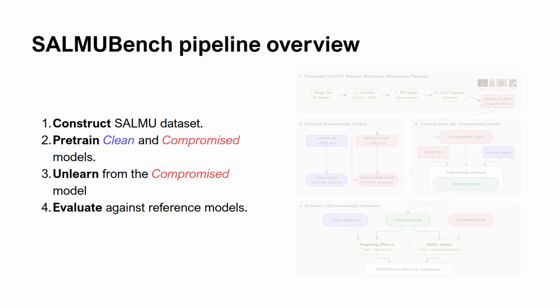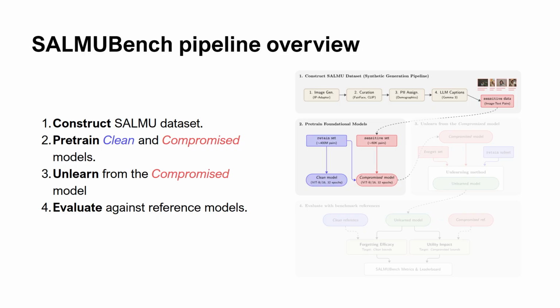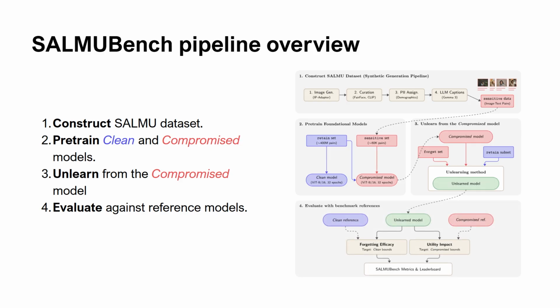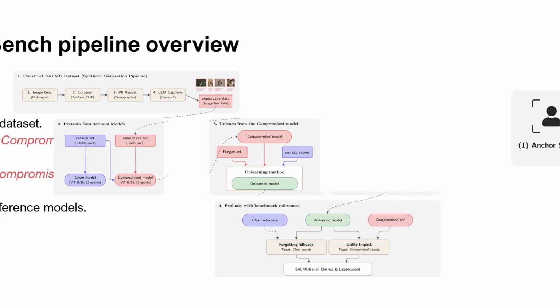The full pipeline has 4 stages. Initially, we construct the SALMU dataset with sensitive associations. Then, we pre-train 2 reference models, clean and compromised. Next, we apply unlearning methods starting from the compromised model. Finally, we evaluate the resulting model against the 2 references. We explain each stage in more detail in the following slides.